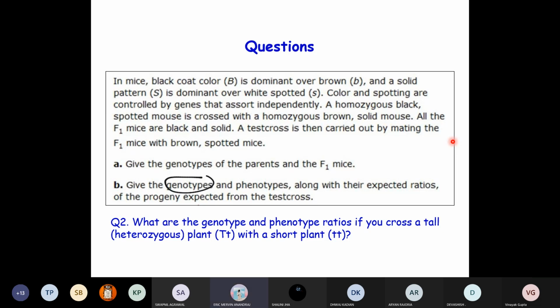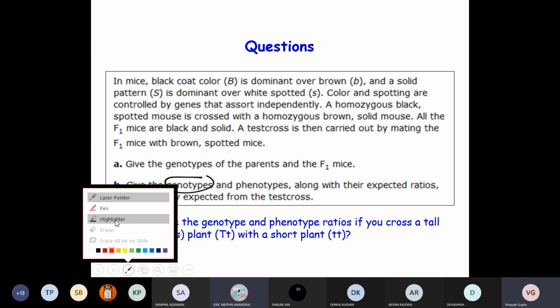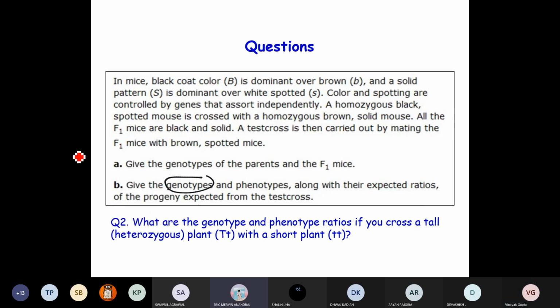The parents will both be homozygous, meaning capital B capital B, small b small b, small b small b, capital S capital S. Let me write down your answers. Basically both traits will be homozygous. So the first question is the genotype of the parent. What is your answer? What is the genotype of the parent? Capital B small b for one parent, small s, my bad, small s. Okay, one parent, and the other one would be small b and capital S.